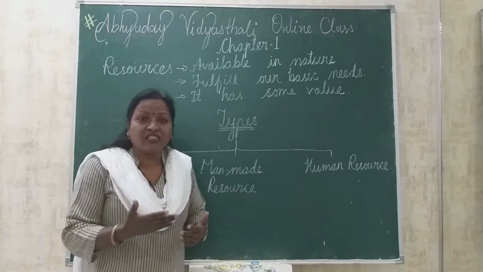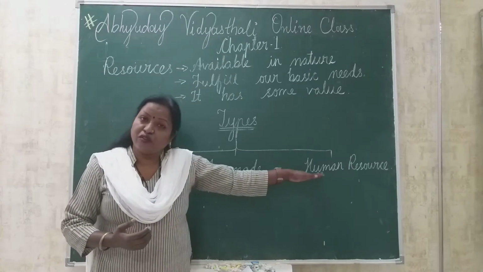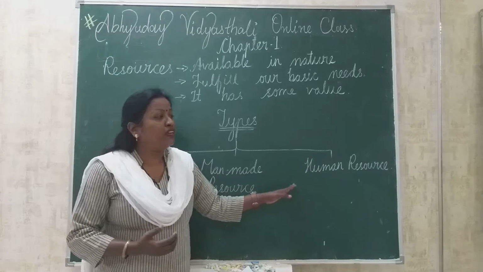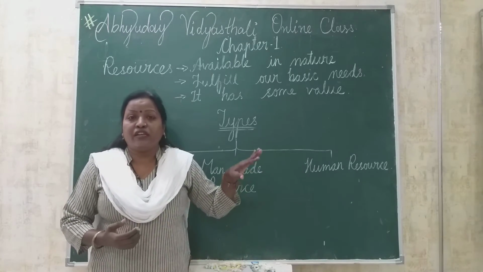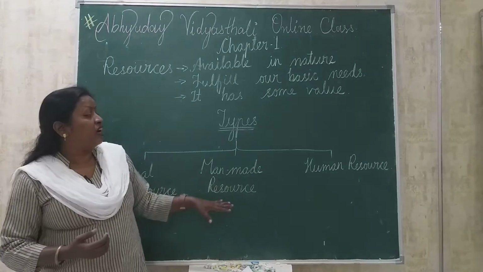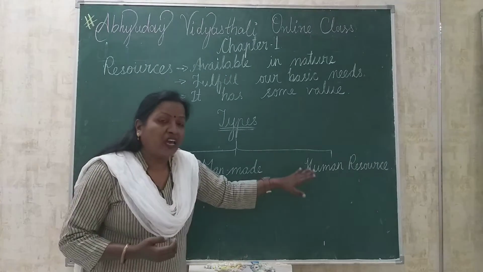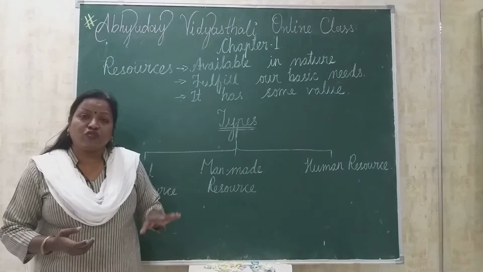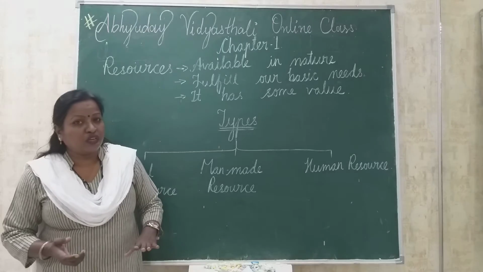Whose efforts are needed in this? Human beings' efforts are included in this. That is why, as human beings input their intelligence, we treat human resource as one of the best resources on earth. Okay?